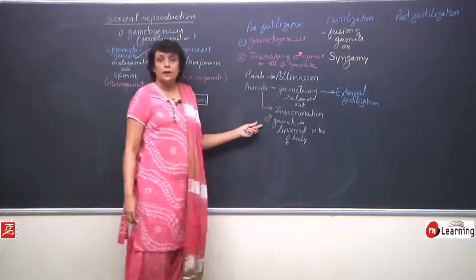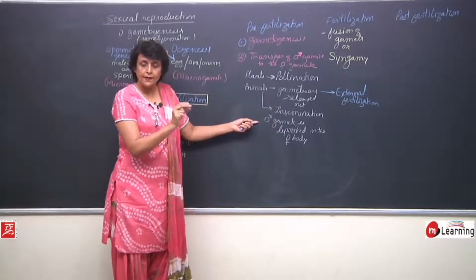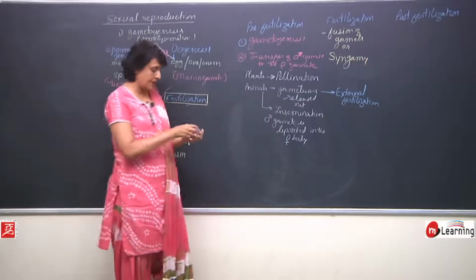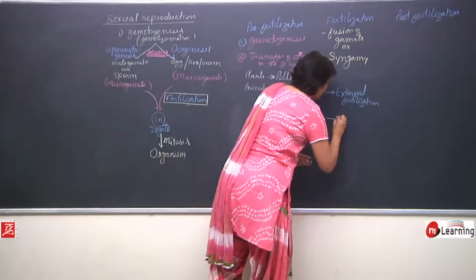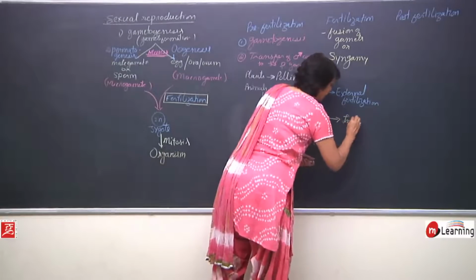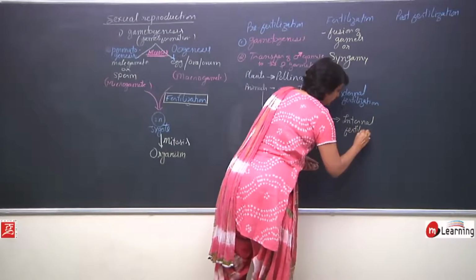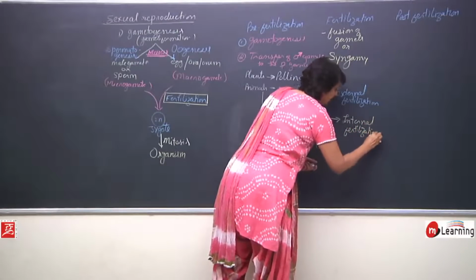So it is right there near the egg. It has to just travel a little bit and fusion will take place. This type of fertilization is known as internal fertilization.